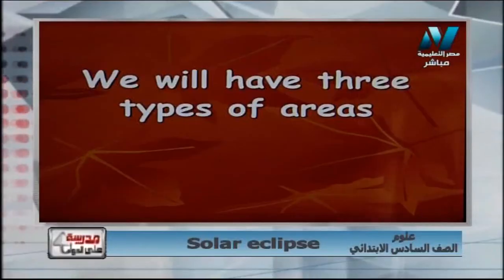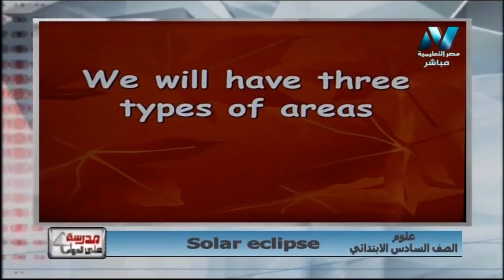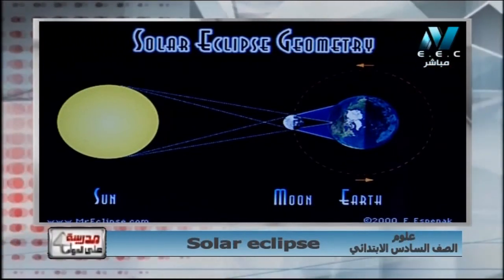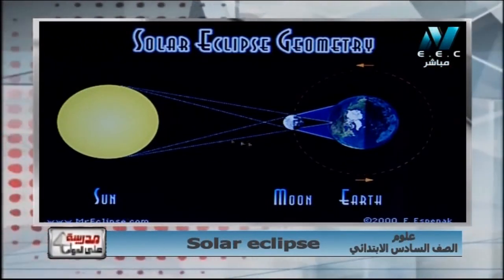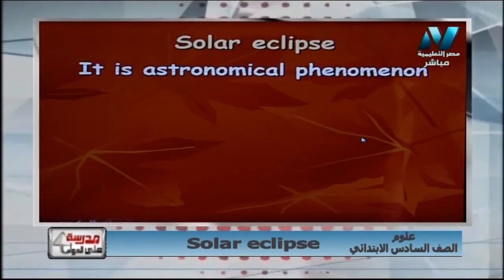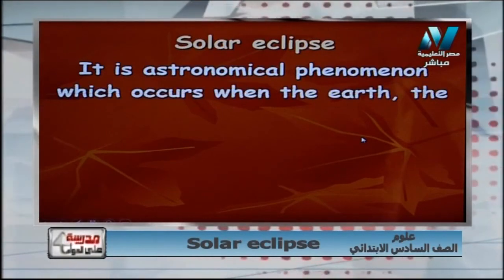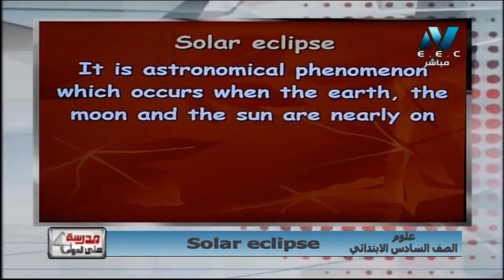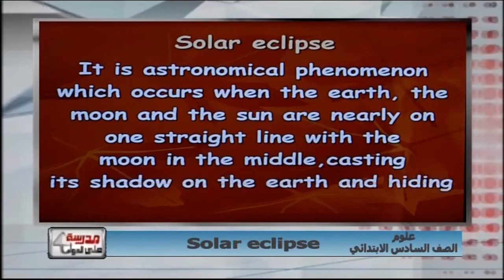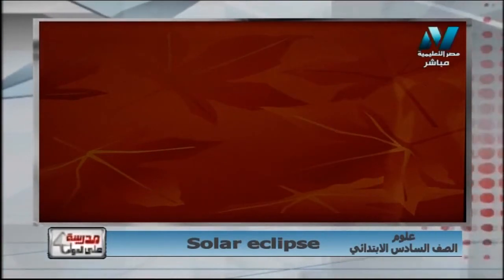Okay, we will have three types of areas, as you see, my dear student. This is the sun, the moon, and the earth. Solar eclipse is an astronomical phenomenon which occurs when the earth, the moon, and the sun are nearly on one straight line, with the moon in the middle.